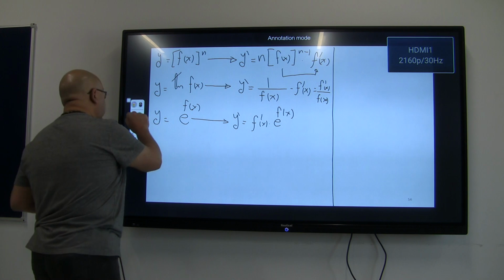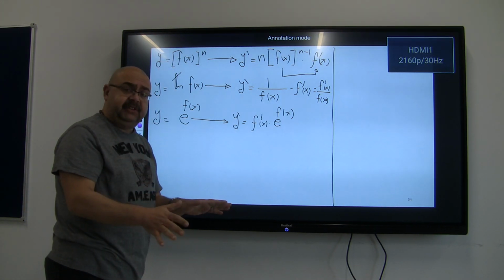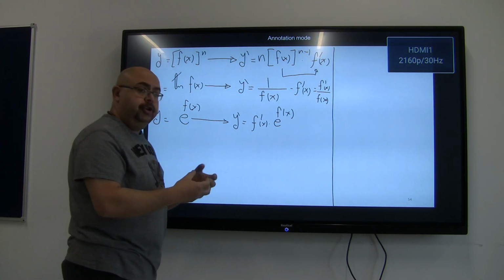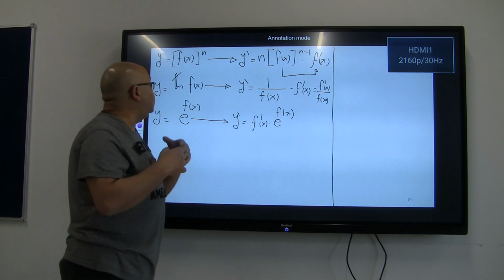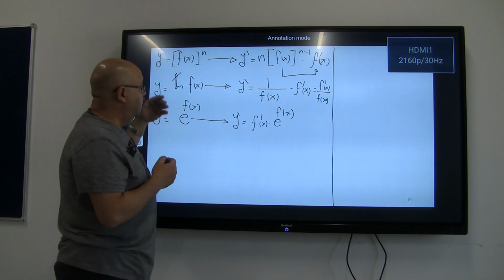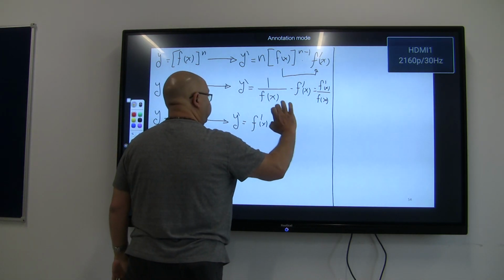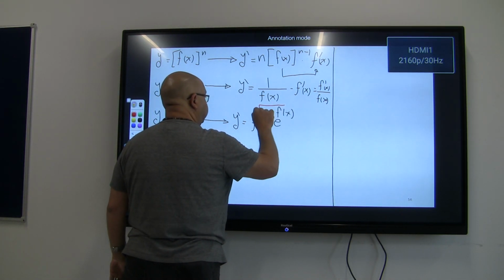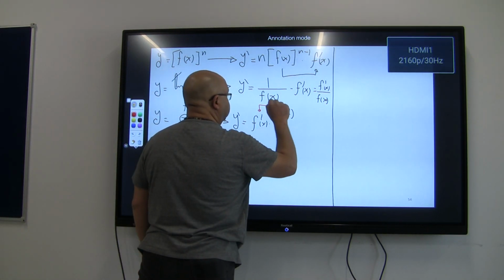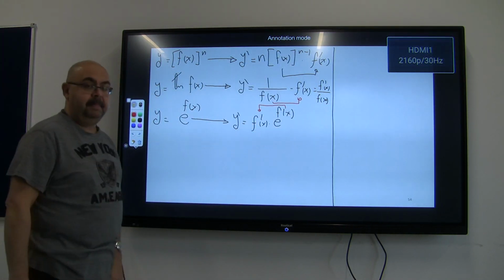Remark. In each one of these functions, we already did the derivative of the main function times the derivative of the function which is inside, either a power or an arithmetic function or an exponential function. So at all times, remember, we write the main derivative times the derivative of the power of the main function that really exists. It exists here, in the same manner here, same for the other.